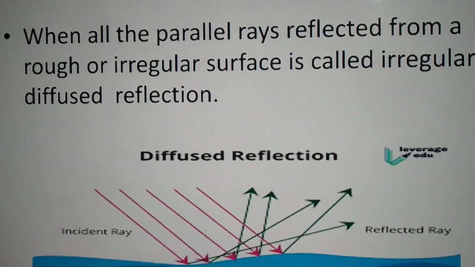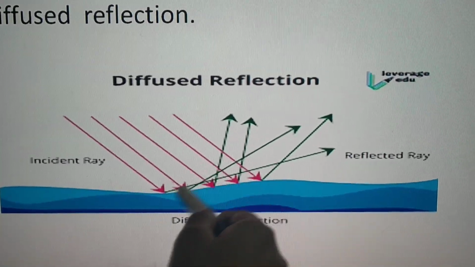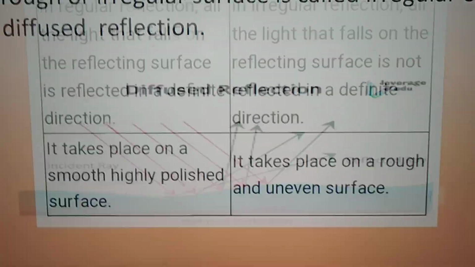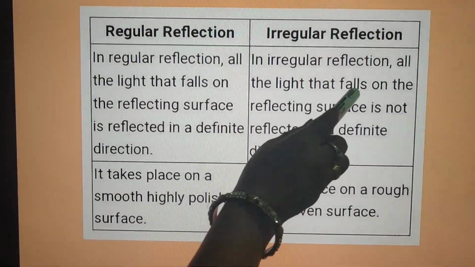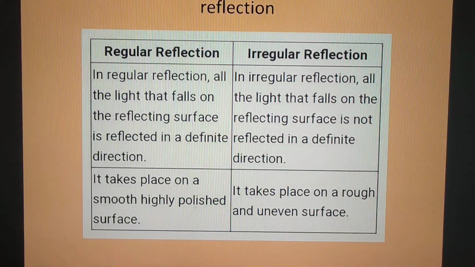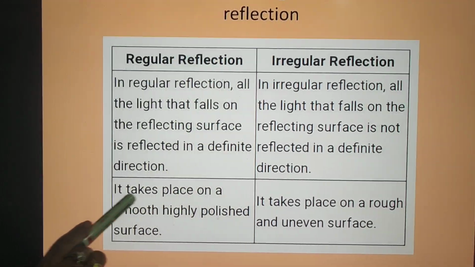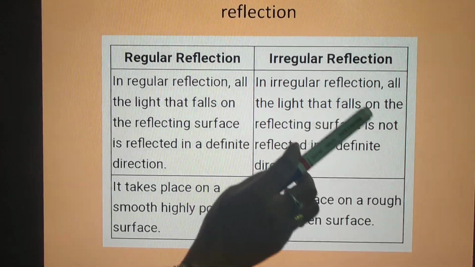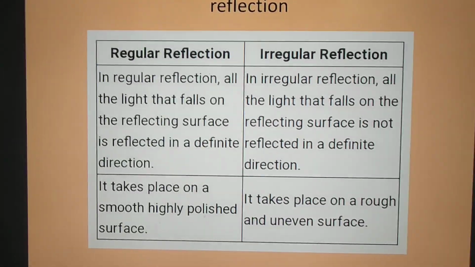And in the second type of reflection, the directions are not definite. Reflecting rays की जो direction है वो definite नहीं है. In irregular reflection, all the light that falls on the reflecting surface is not reflected in a definite direction. And regular reflection, where does it take place? It takes place on a smooth, highly polished surface, while irregular reflection takes place on a rough or uneven surface.